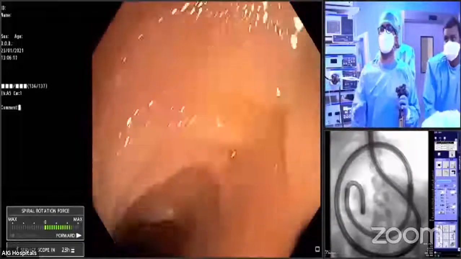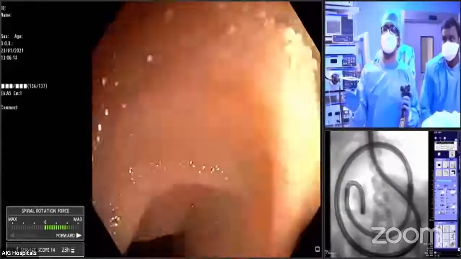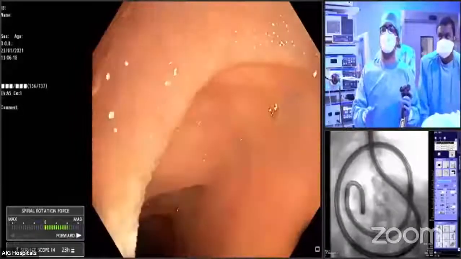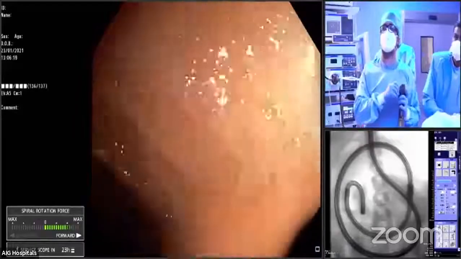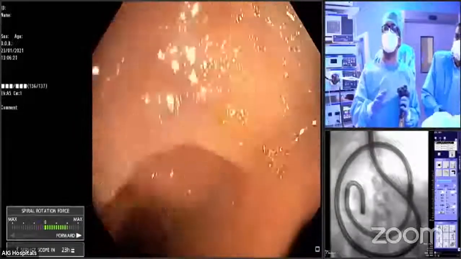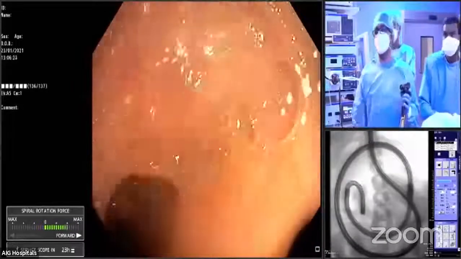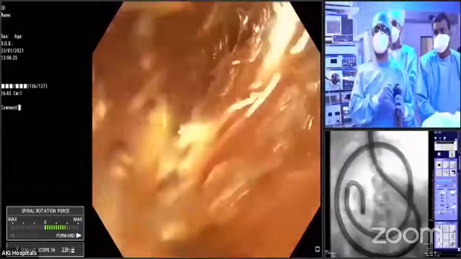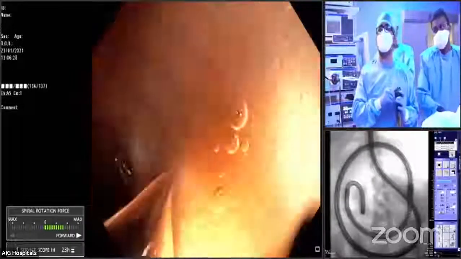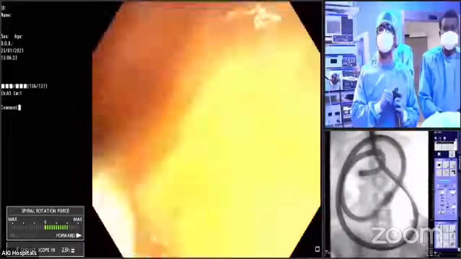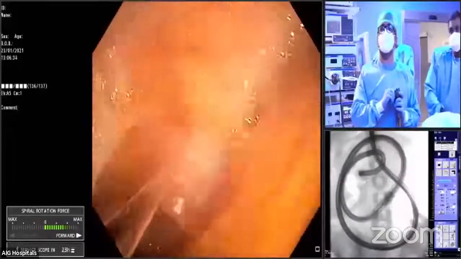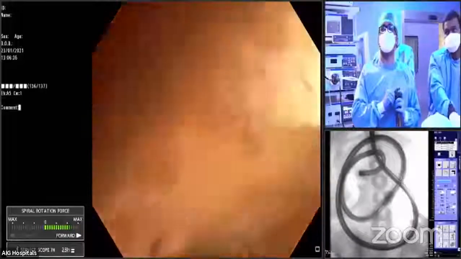Then there was some stoppage, so we changed the position to supine. Then we are using abdominal massage or pressure tactics to propel the scope forward. The machine is there to help us, but we have to use our endoscopy skill to maximize the yield of the scope.